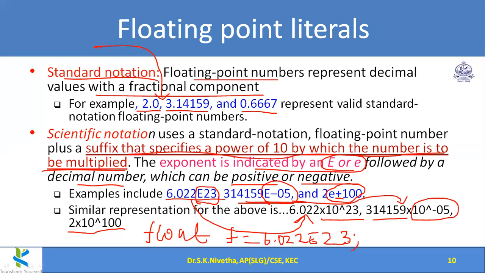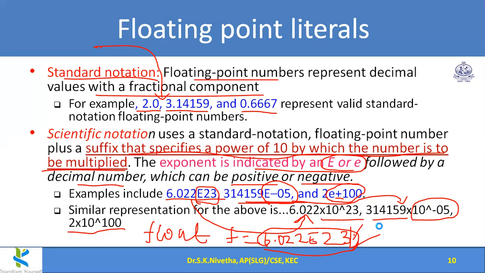What is the value of pi? 3.14. So to calculate that, I give 3.14 into r into r. Here 3.14 is a floating point value. Likewise, if there is a complex mathematical formula in which a big floating point value is to be used, like 6.022 into 10 power 23, we can represent it like this, E23, either small e or capital E.